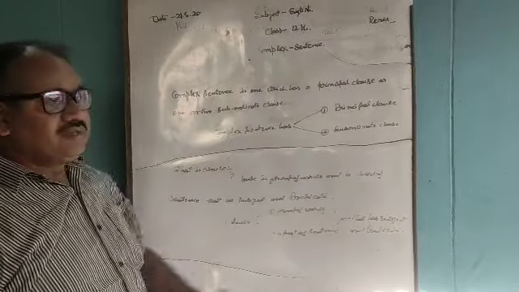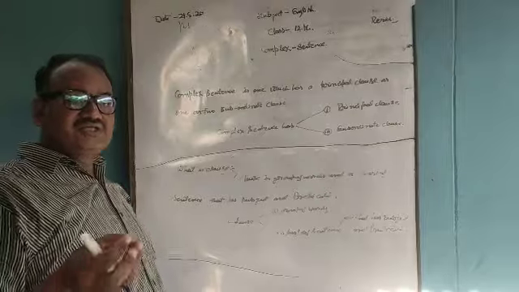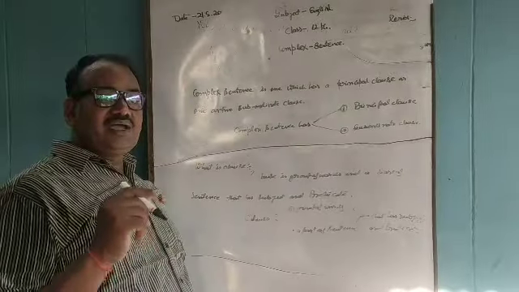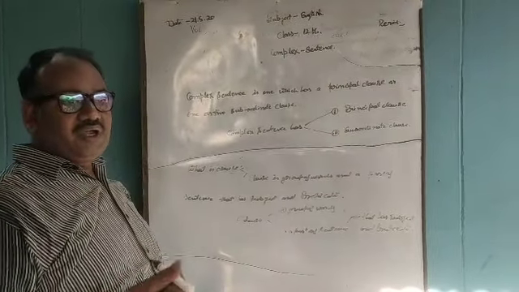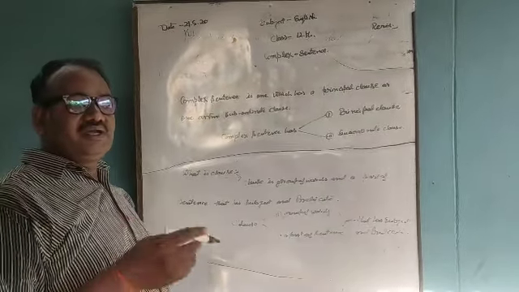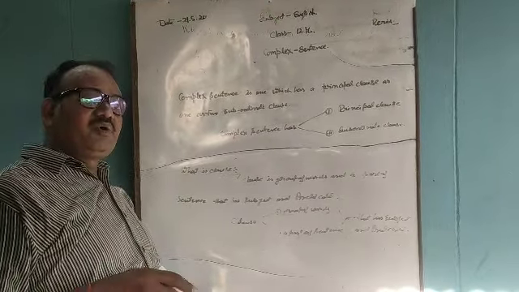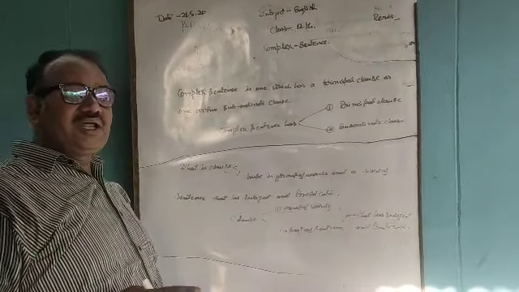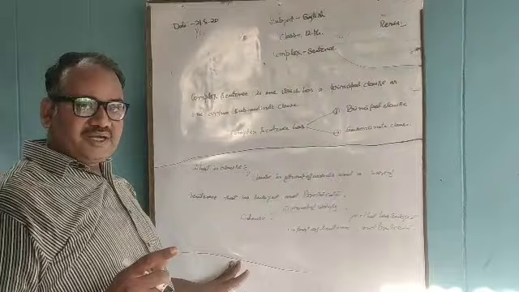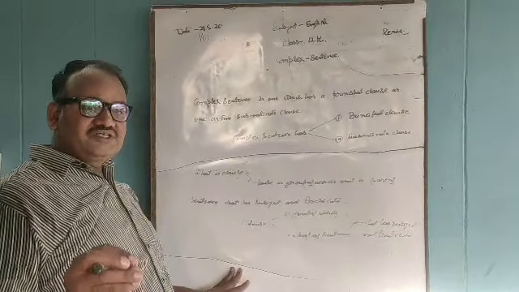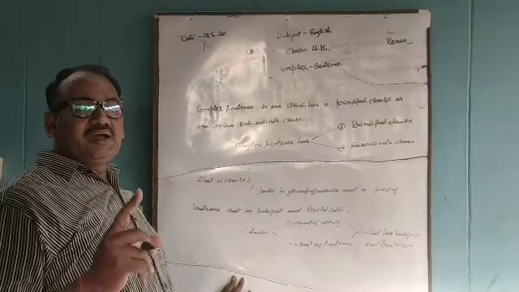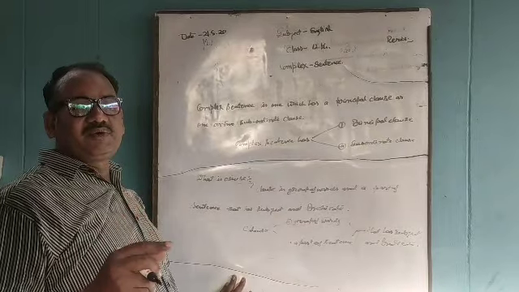Now here principal clause is that group of words and principal clause is that clause which always complete its meaning itself and it does not take any kind of conjunction before it. On the other hand, subordinate clause is the clause which never completes its meaning itself but always depends on principal clause for this, and it always takes subordinating conjunction like what, that, who, etc. before it. And so we can say that principal clause always completes its meaning, subordinate clause never completes its meaning, principal clause never takes any conjunction before it, and subordinate clause always takes a subordinating conjunction before it.